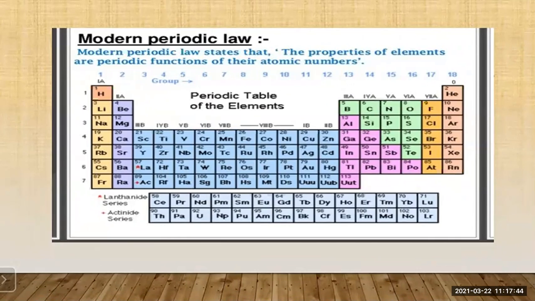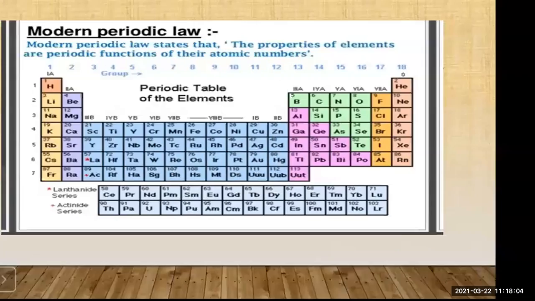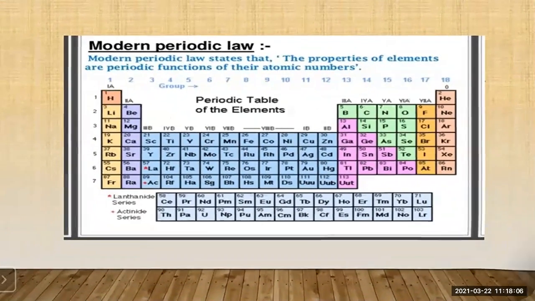Okay, so here you can see the numbering. At the top you have 1 to 18. That 1 to 18 is the 18 groups, and 1 to 7 is the 7 periods. Now one by one we will study.